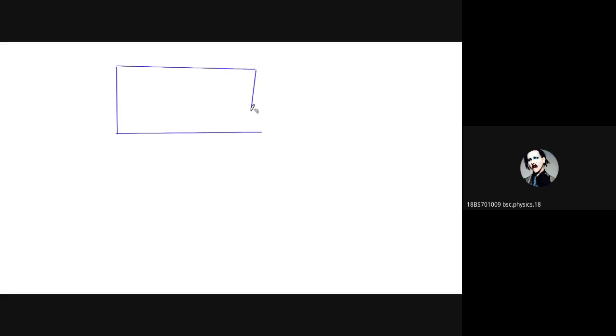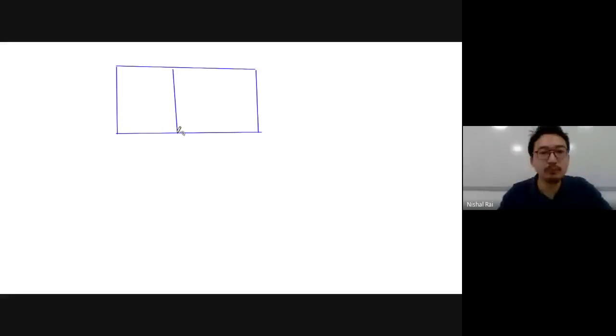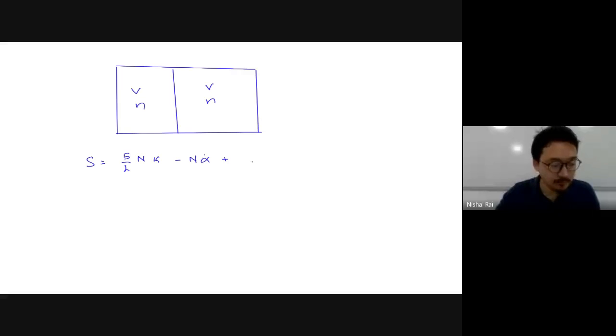Ruben, yes, sir. You have two boxes, both the same size. It was V and the number of particles was N, and this was V and the number of particles was N. For the time being, just take this formula as granted; later we'll derive it, don't worry. S equals 5/2 Nk plus N alpha plus log of N factorial. Let's do it step by step.